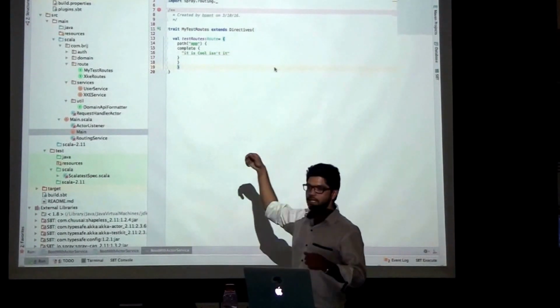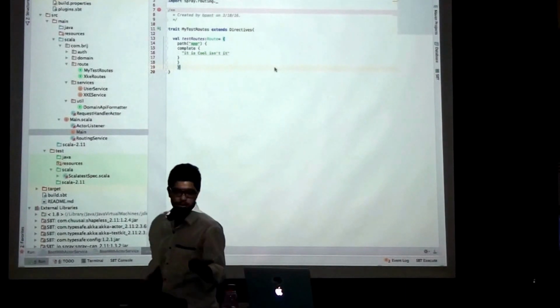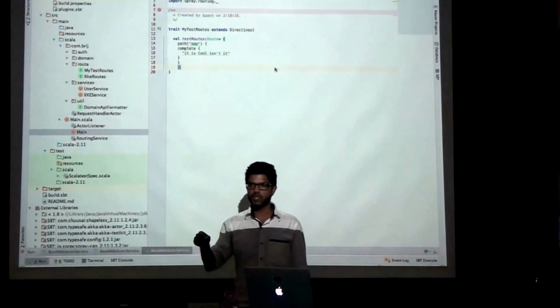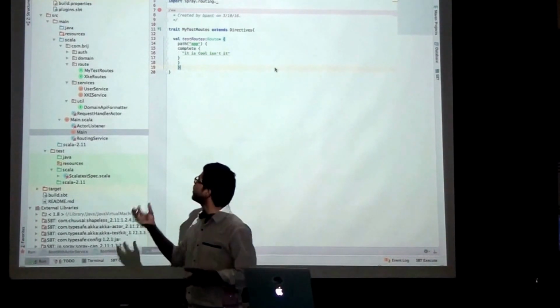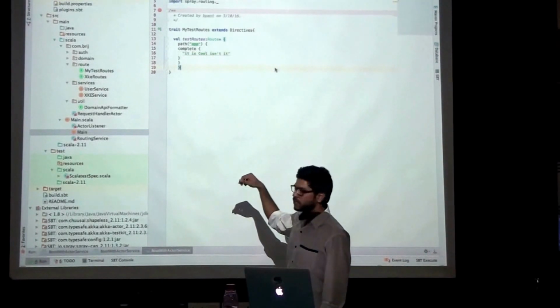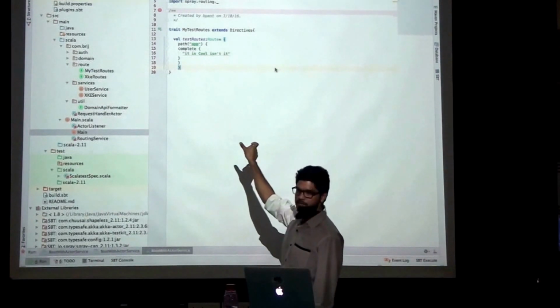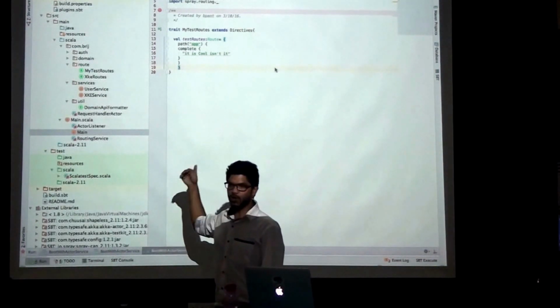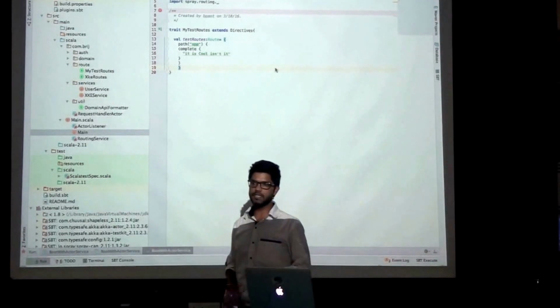Here is another route, complete, which does the same thing. In the last example you did HttpResponse, sent the HTTP response and passed your response content within that. Now we are just using the complete directive and passing some message. It will automatically convert into an HTTP response and send it to the HTTP server connection actor.